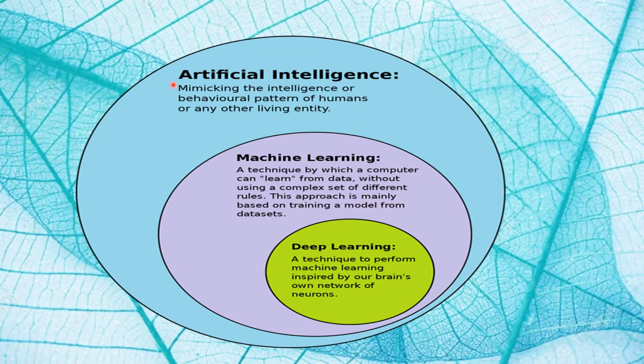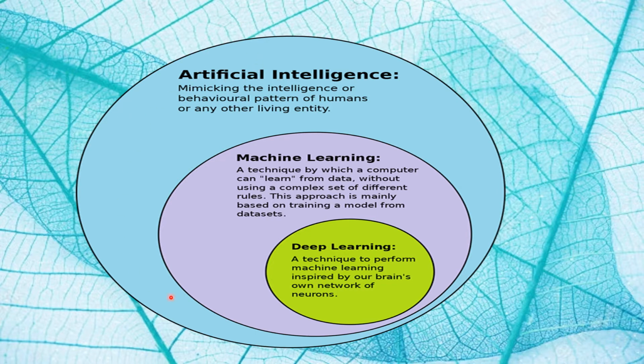As we can see in the Venn diagram, artificial intelligence is an umbrella terminology which covers machine learning and deep learning under it, and deep learning comes under machine learning. It is a funnel type approach where there are a lot of applications of AI, but few are those which come under ML, out of which very few come under DL. That means all the deep learning models come under machine learning. All the machine learning models will come under AI technology.